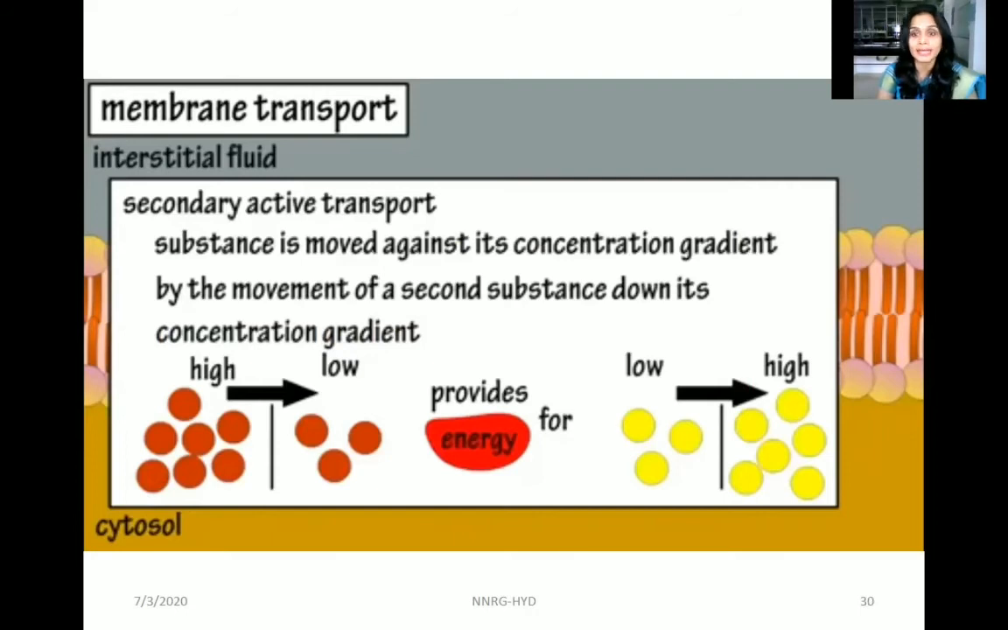Now the secondary transport mechanism. In this, the substances are moved using the energy received from a second substance. The movement of the second substance provides the energy that is utilized by the secondary active transport. Whenever there is diffusion, the molecule moves from higher concentration to lower concentration, and that releases some energy that is utilized by the active transport to move the molecule from the lower medium to the higher medium.